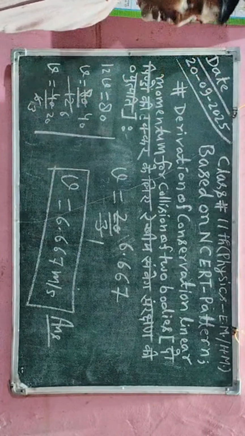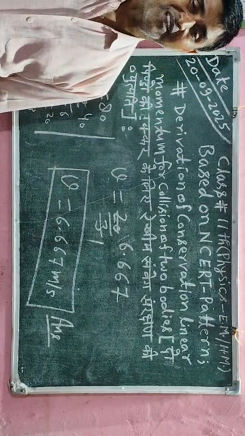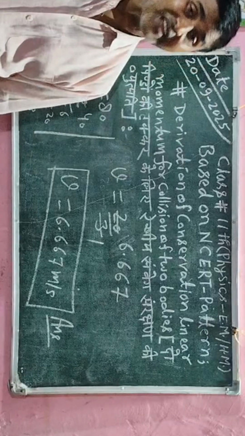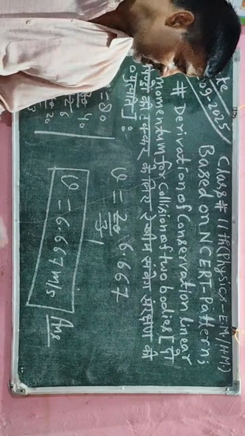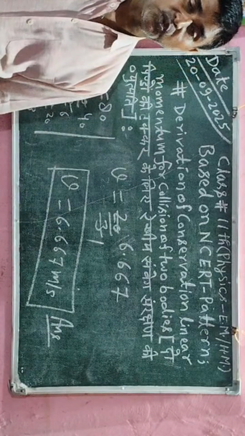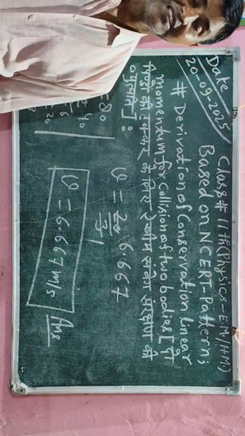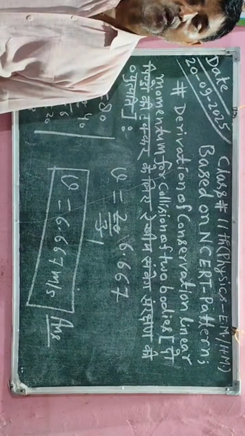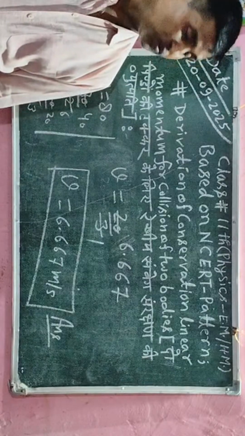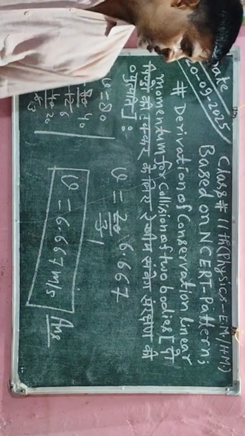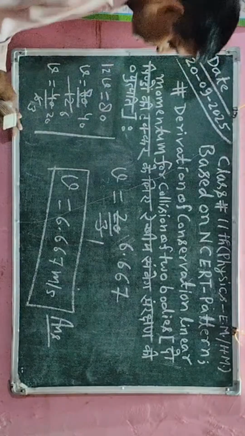Now second, we have to find the direction of the velocity. Because its value is positive, its direction will be the same as the direction of mass 1. Mass 1 has a forward direction, so its direction will be forward.